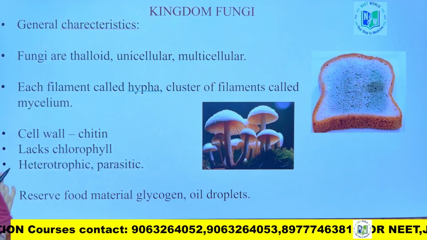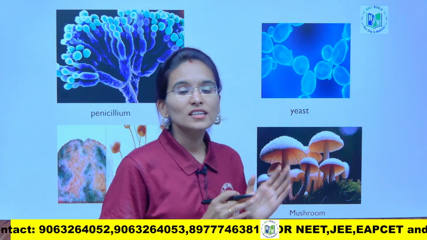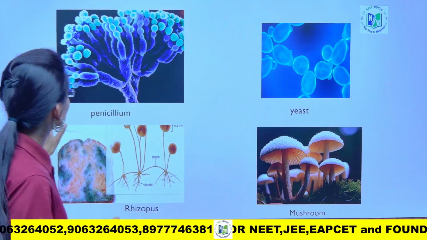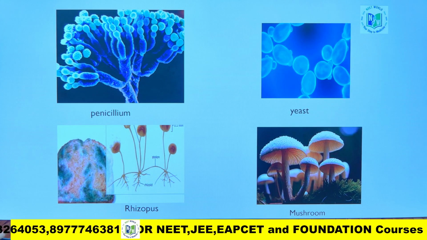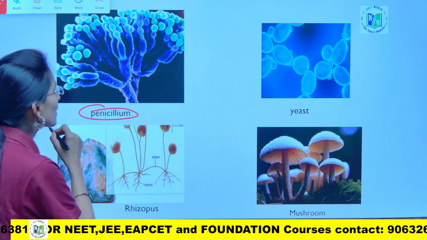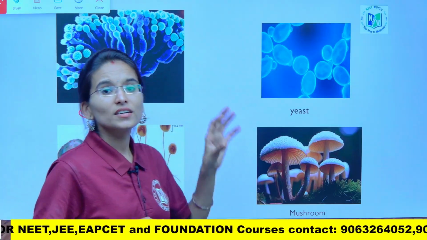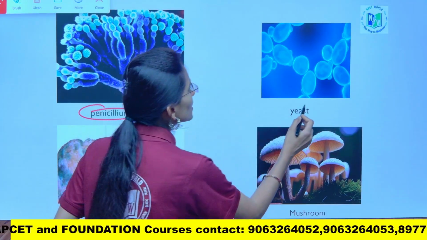Now we will look into the most important examples of the kingdom fungi. The first one is penicillium. Penicillium is also included under the kingdom fungi, and it is used for the preparation of antibiotics. And next one is yeast.